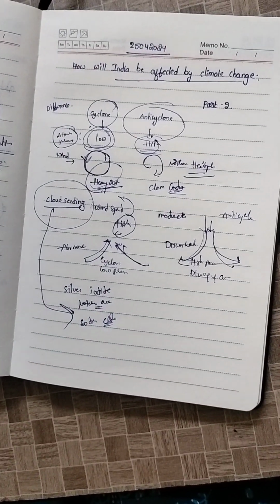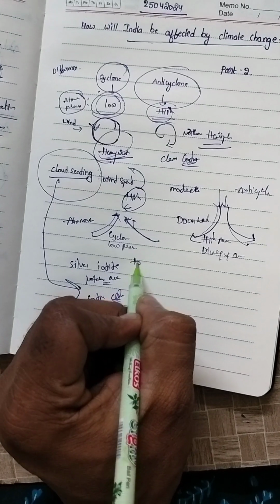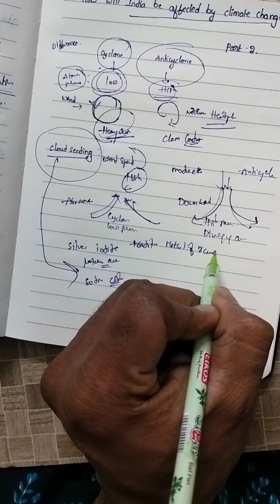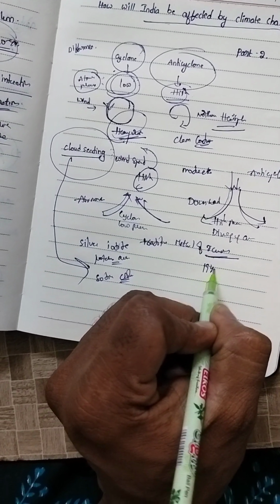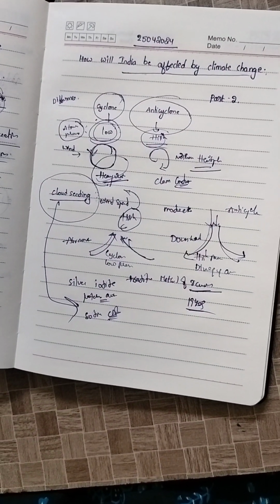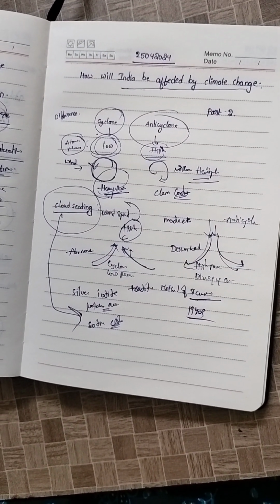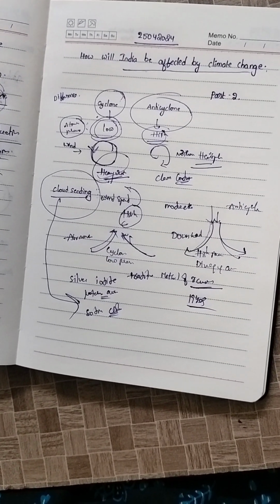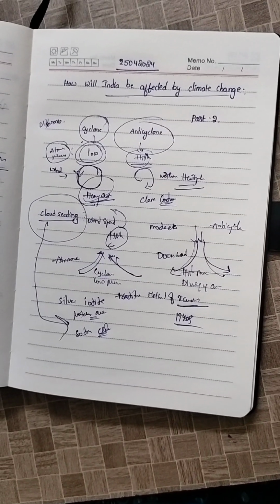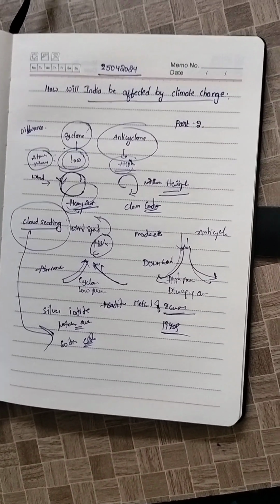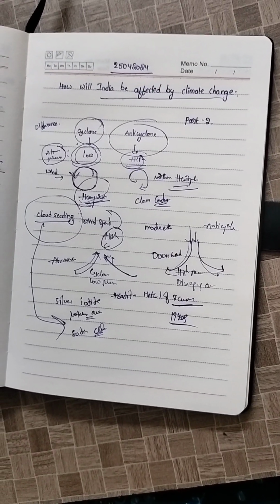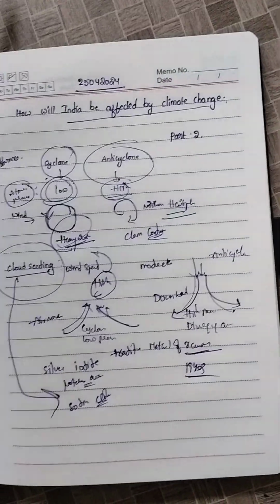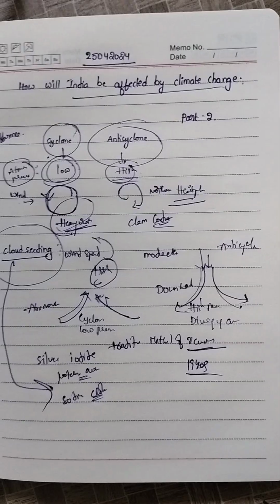Cloud seeding is a traditional method of rain making, in use since the 1940s. An aircraft injects silver iodide or other substances into the atmosphere. The chemical mimics particles that serve as a surface for the condensation that creates water droplets. Once the droplets are large enough, the rain will fall. This is the traditional method of rain making. Cloud seeding is one of the reasons for the floods. Thank you.